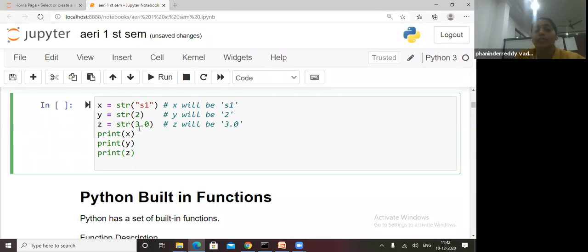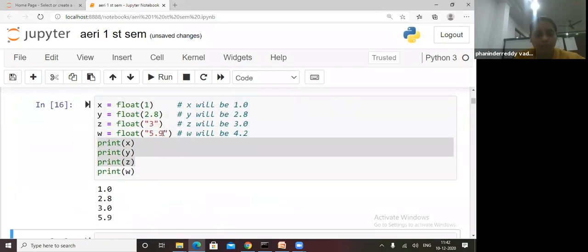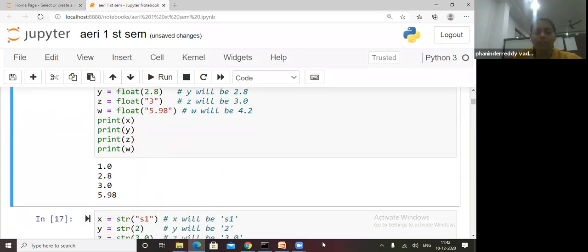Is it converting or not? We'll see. See, these are converting to string. 5.98, yes, it will come. Why would it not come? Wait, he asked one question. Is your doubt clear?